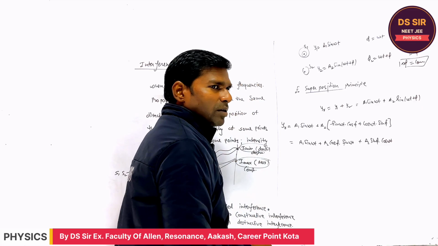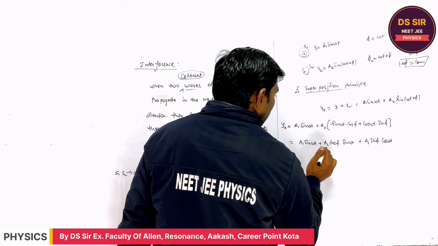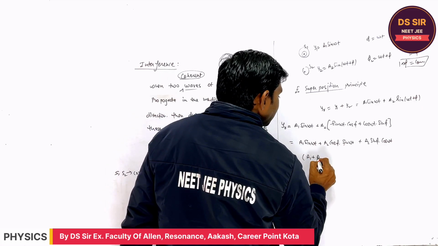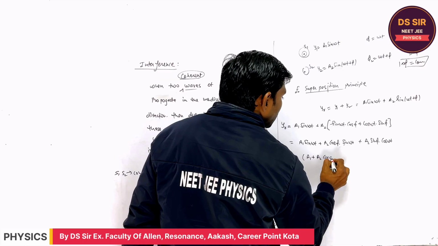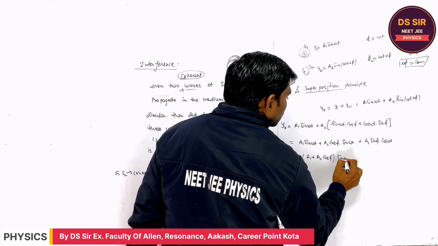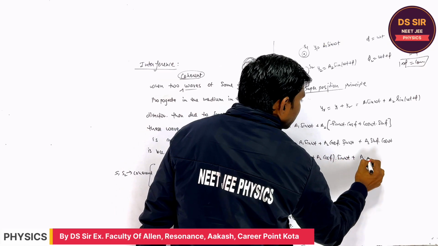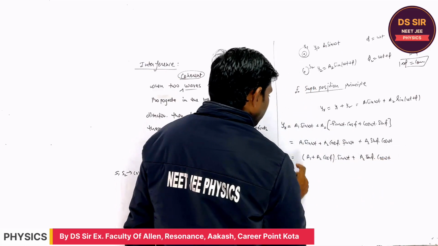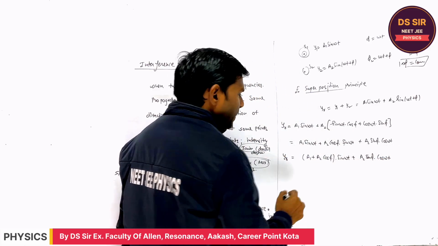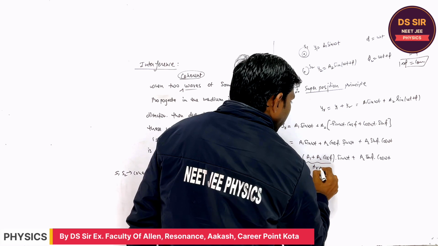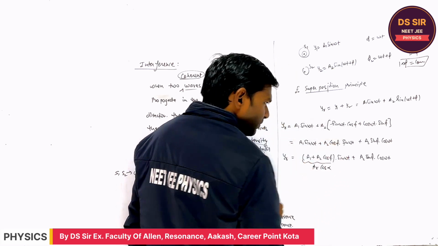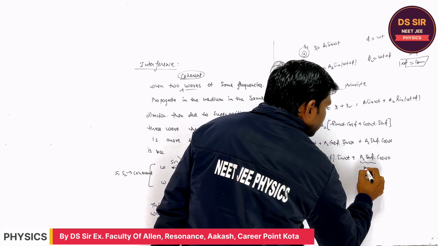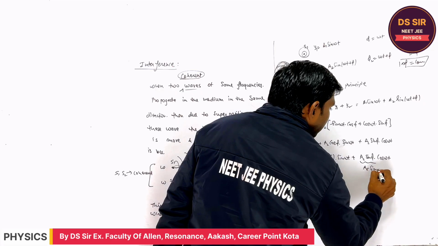Is it clear or not? Now (a1 plus a2 cos phi) into sine omega t plus a2 sine phi into cos omega t. This is the resultant wave. Assume the coefficient of sine omega t is AR cos alpha, and the coefficient of cos omega t is AR sine alpha.